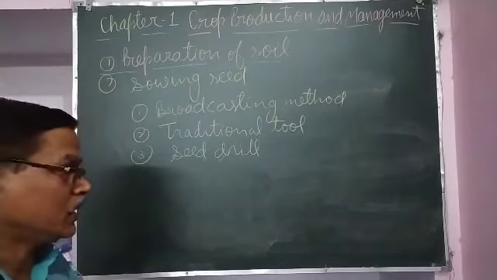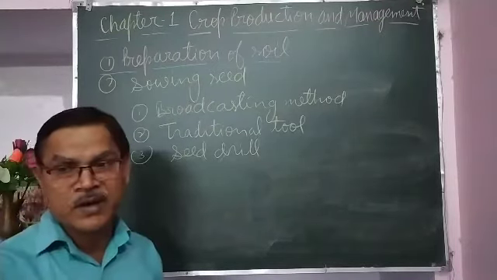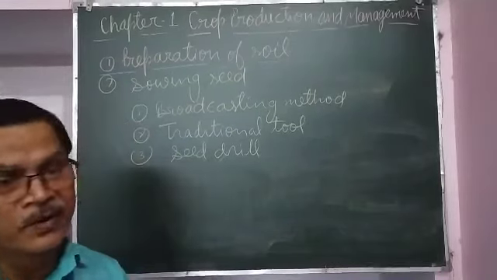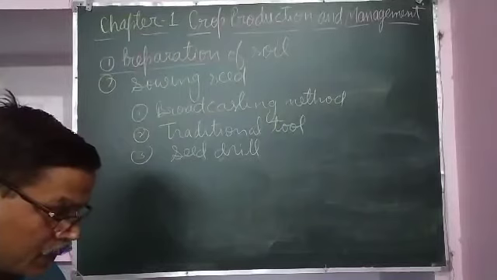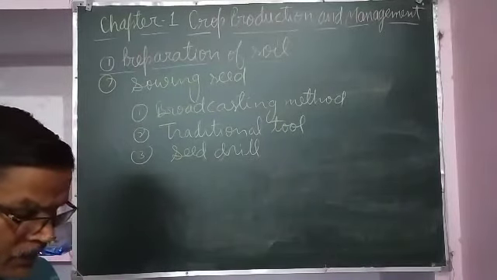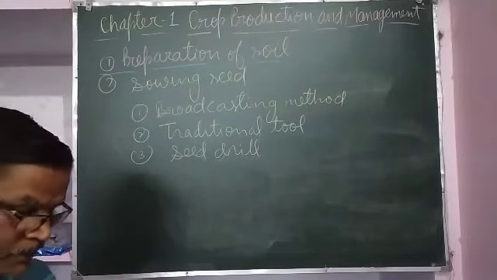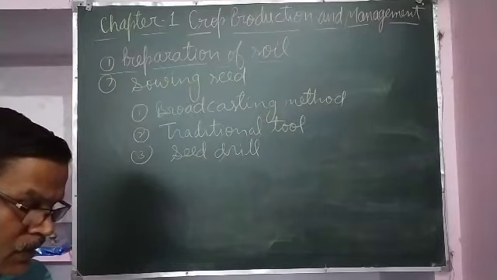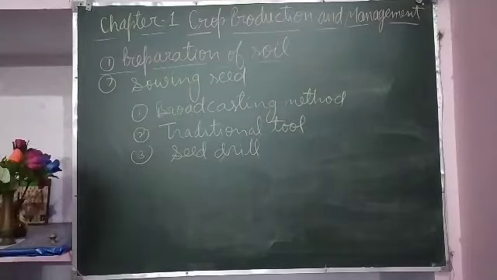So if seeds are sown very far away from each other, there will be wastage of land and crop yield will be affected. So seeds should be sown at proper distance and proper depth. They should not be sown very near and not very far away from each other.